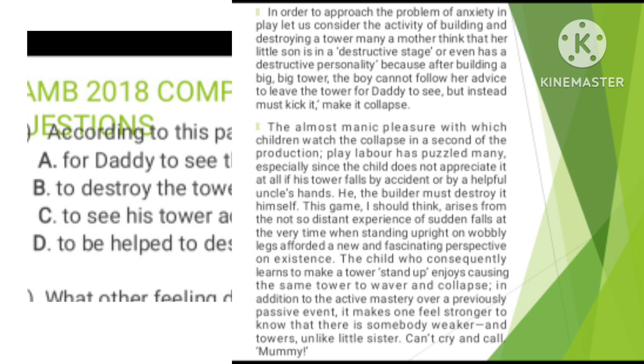Now let's look at the second paragraph. The almost manic pleasure with which children watch the collapse in a second of production. Now you've seen the word pleasure, right? Now let's read around it. We have to read maybe two sentences before it and two sentences after it to know the cause of the pleasure. Remember the question is what gives the child pleasure. So to find the reason for the pleasure, we have to read some sentences before the word pleasure.